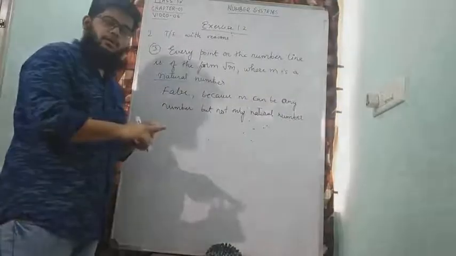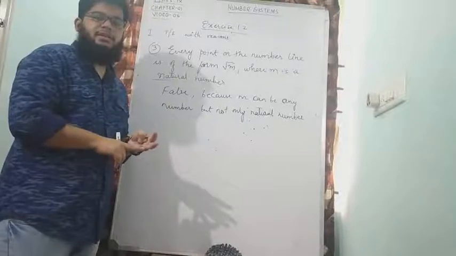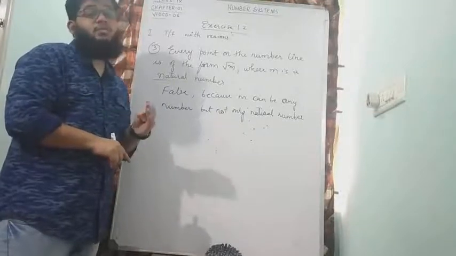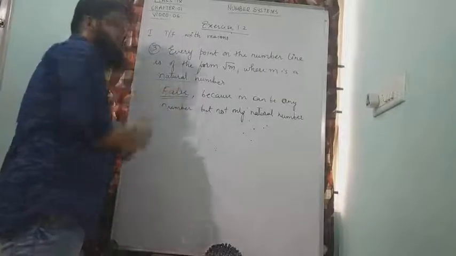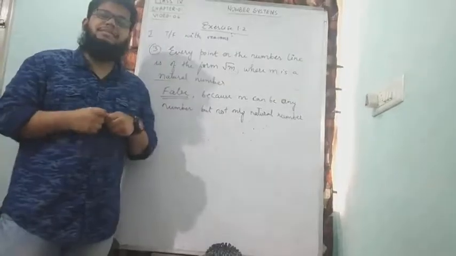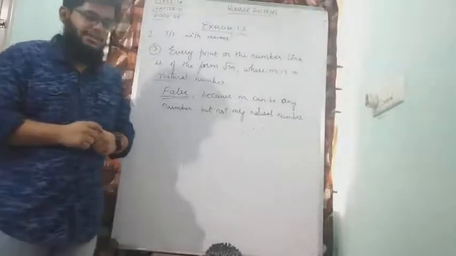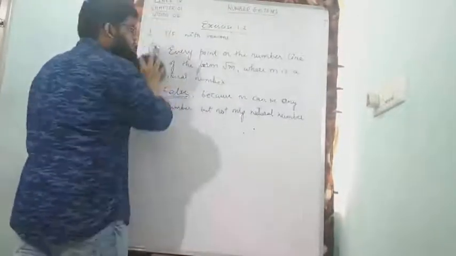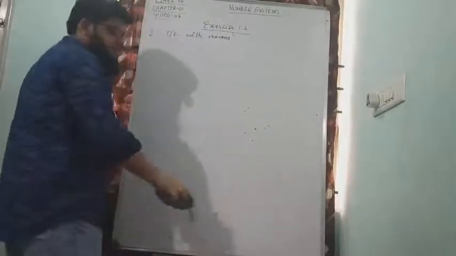So this m can be any number, it can be a whole number, it can be an integer, it can be a rational number, it can be an irrational number, but we can't say that it is only a natural number. That's why the answer for this one will be false. It's very important that when we say something is true or false, we have to give strong reasons to support our answer as well.